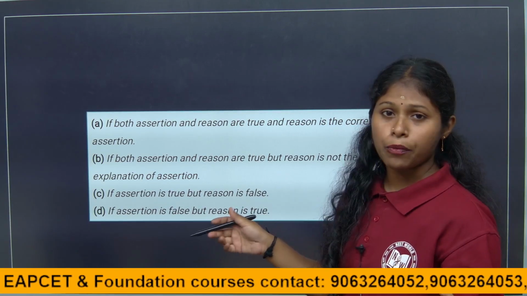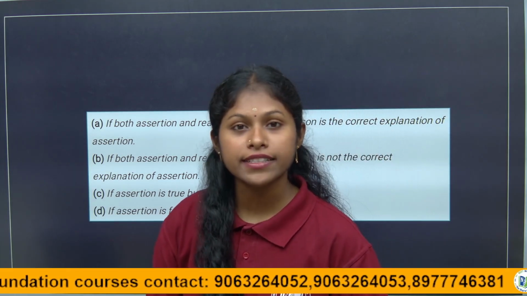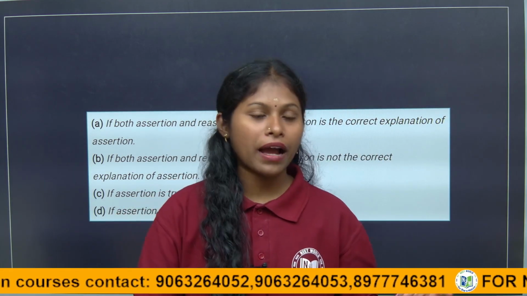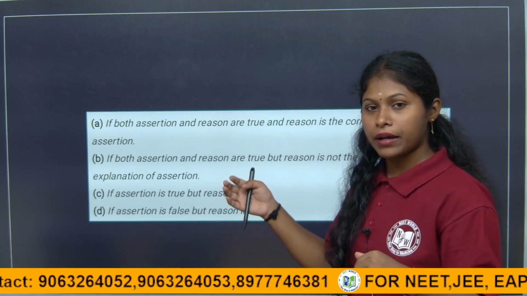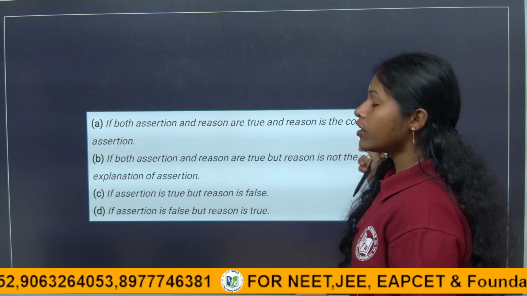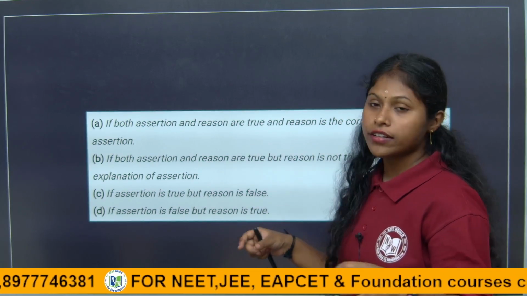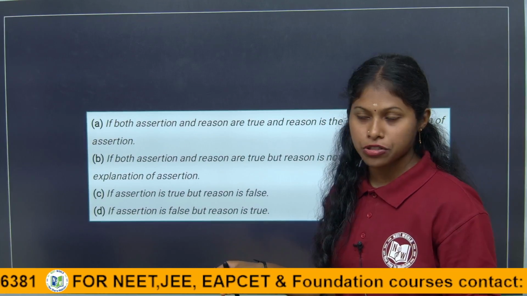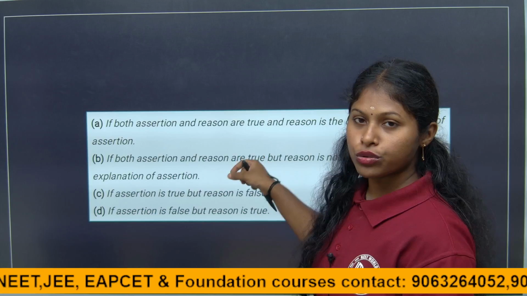Suppose I came to an institute to teach you and I have made a schedule also, so I came for both purposes, but is the reason related to teaching? No, right? This is how we have to analyze: if both assertion and reason are true but the reason is not the correct explanation of the assertion, you have to go with the second option.